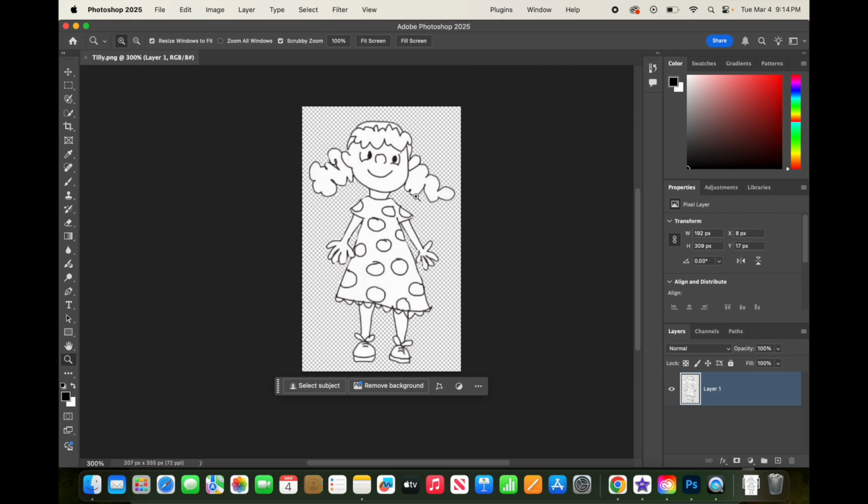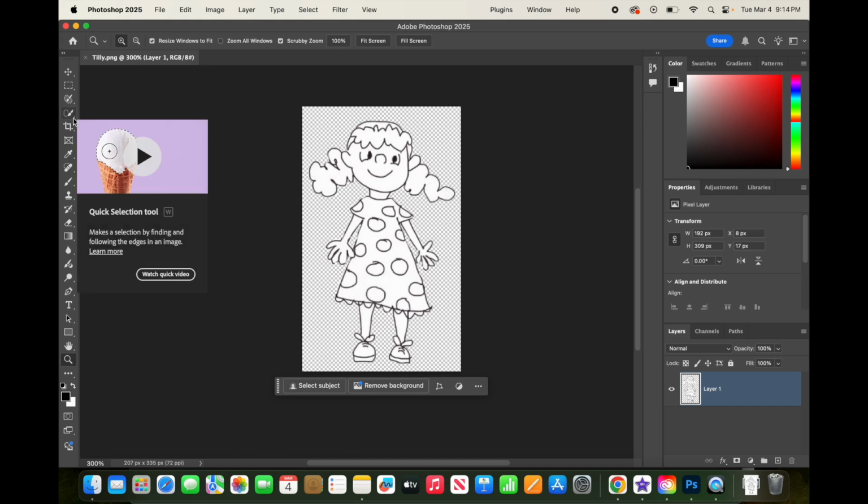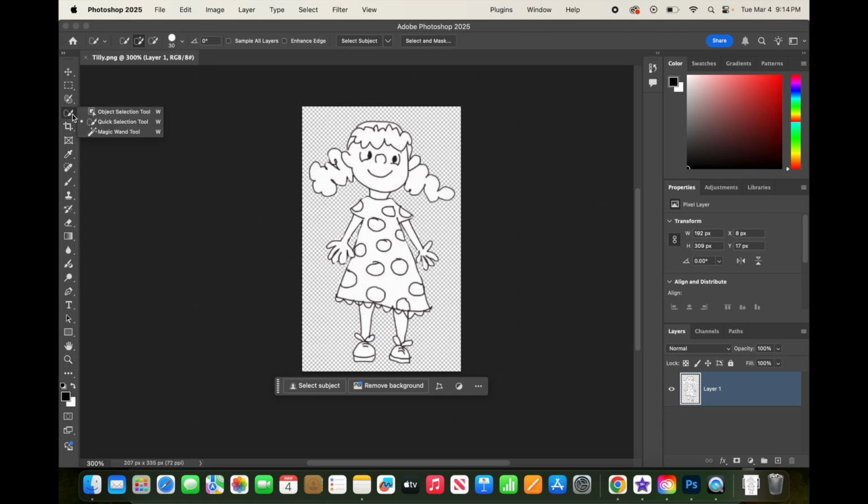We want to isolate her head so that we can make the head bob back and forth on her neck. To do that, we're going to use one of the selection tools. If you see a little arrow next to any of the tools, that means if you click on it, there will be other tools underneath it. For this one, we're going to use the tool that's just below it called the Quick Selection tool. It gives you a brush size and allows you to kind of select the area that you want to move.